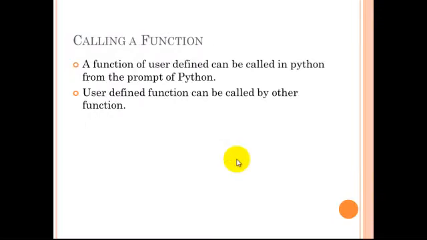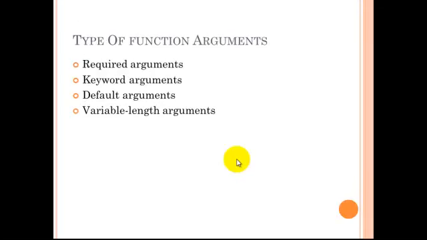A function can be called in Python by the name we have defined, and a user defined function can call another function also, which can be nested behavior. Categories of function implementation in Python: required argument function. The current program we have designed is a required argument function.